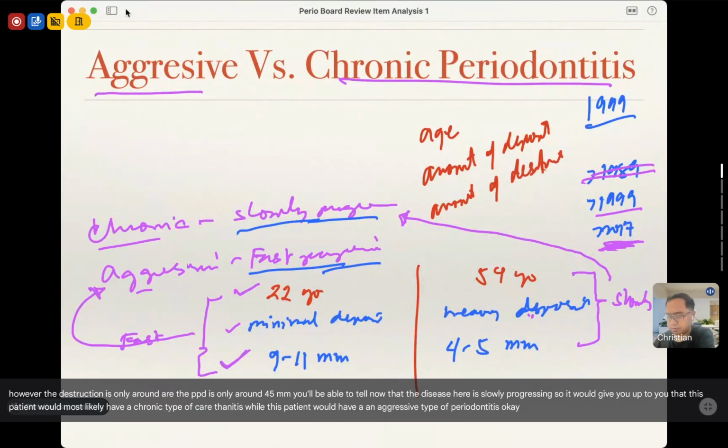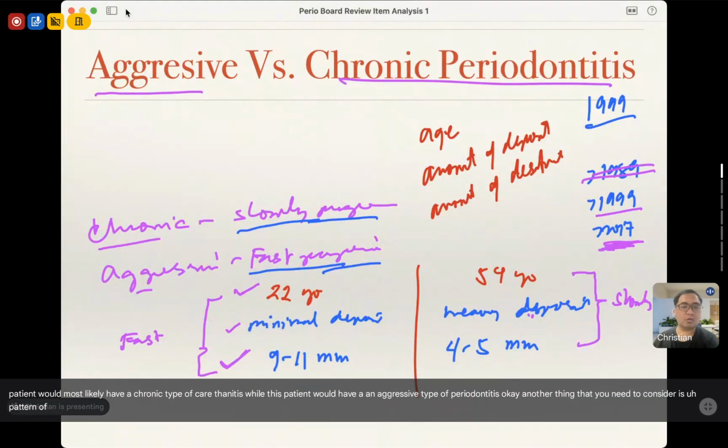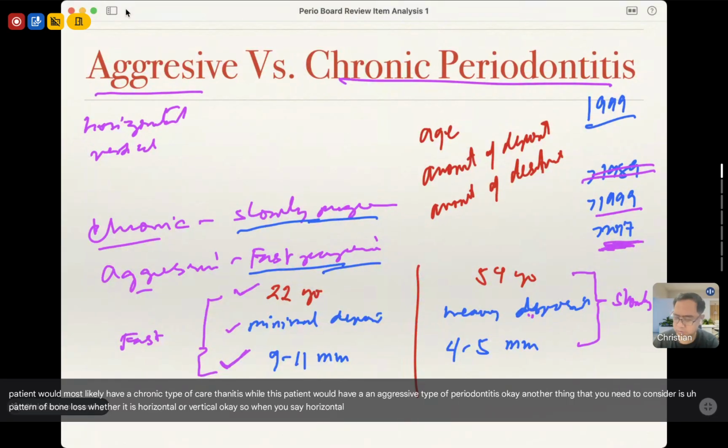Okay. Another thing that you need to consider is the pattern of bone loss, whether it is horizontal or vertical.